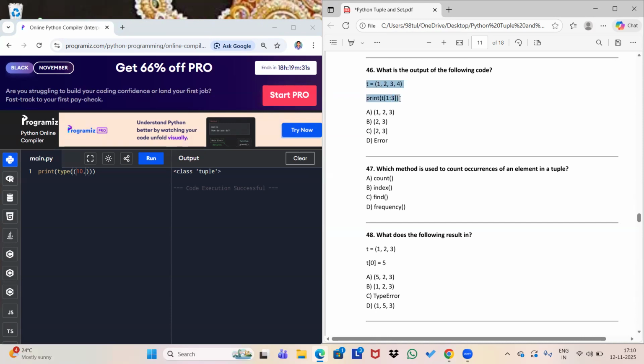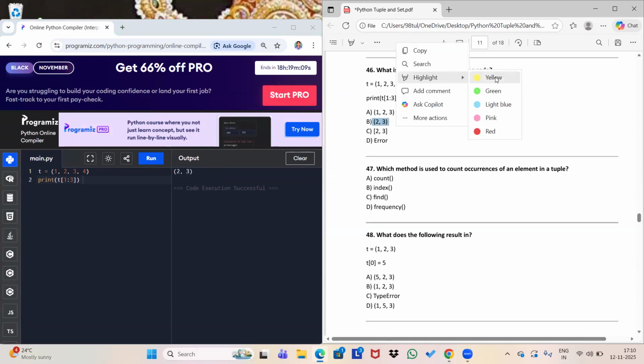Let me show you the answer. As you can see, the answer is 2, 3, because 2 is at the first position and 3 at the second position. And this is a tuple, so it will look like this.